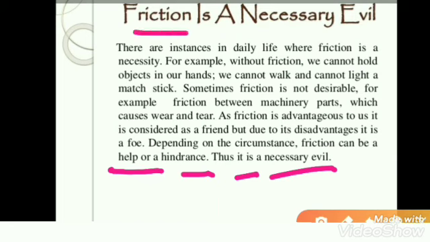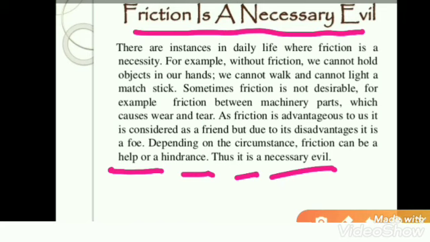Friction is a necessary evil because sometimes it causes loss, but without friction, life is not possible, because we cannot hold things, we cannot walk without friction, and vehicles cannot move on the road without friction. So it causes wear and tear, but it is important for our life. That's why we say friction is a necessary evil.